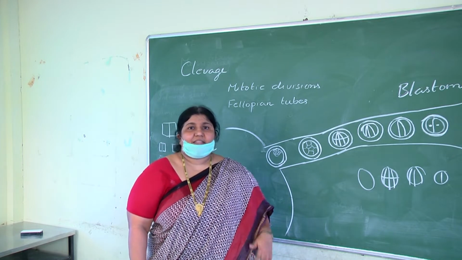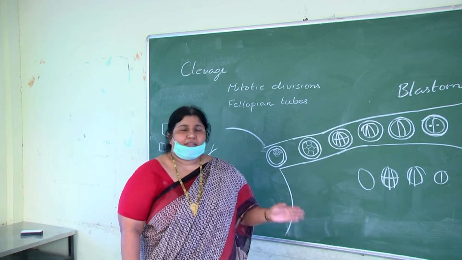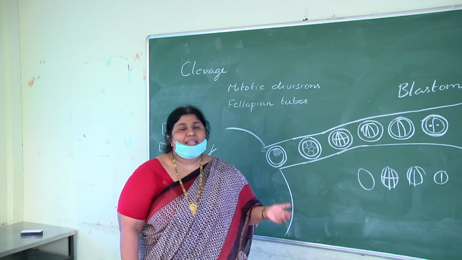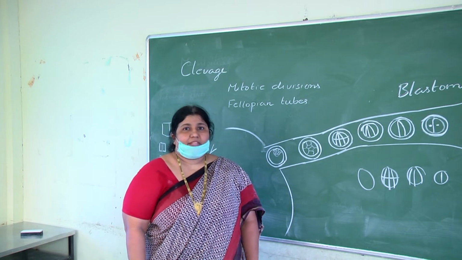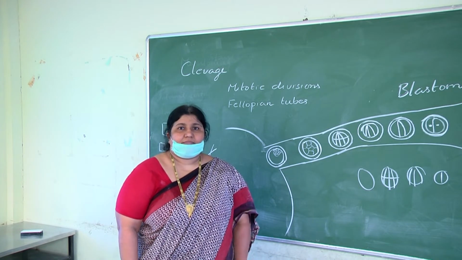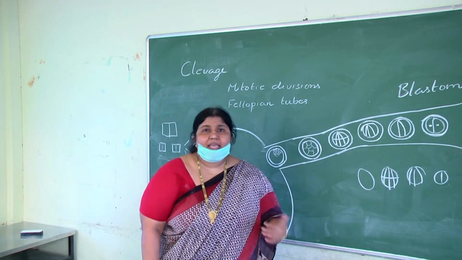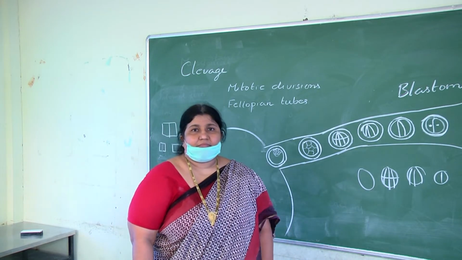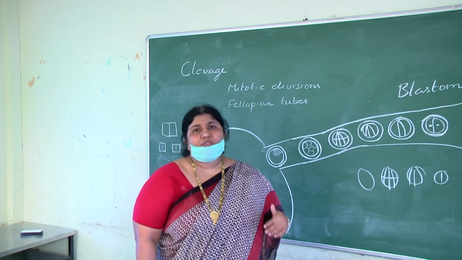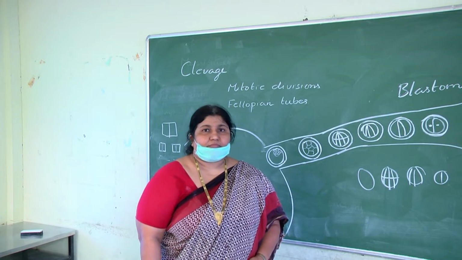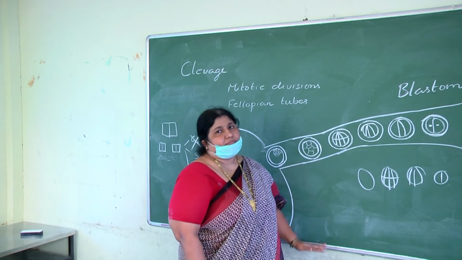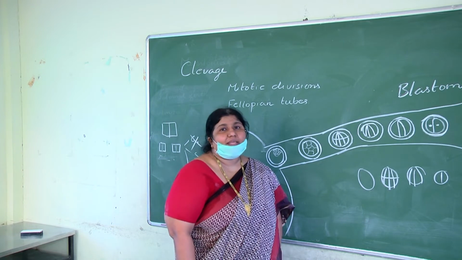After every cleavage, the number of blastomeres will increase. After every cleavage, the size of blastomeres will decrease. After every cleavage, the amount of cytoplasm will decrease. After every cleavage, DNA amount will increase. This is because of the absence of G1 and G2 phases of the interphase. After every cleavage, the size of the embryo will remain the same. So these are the general points about cleavage.